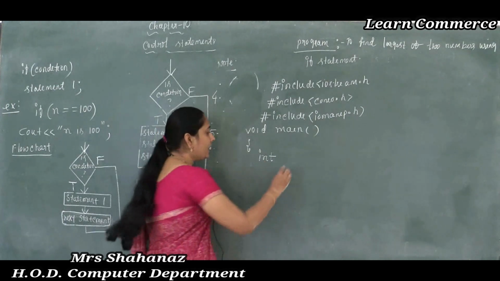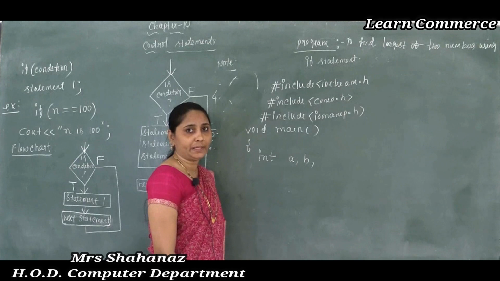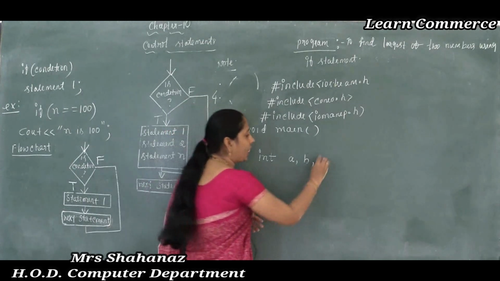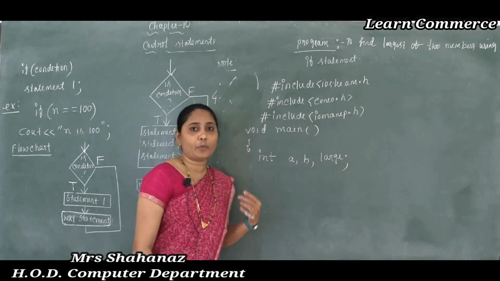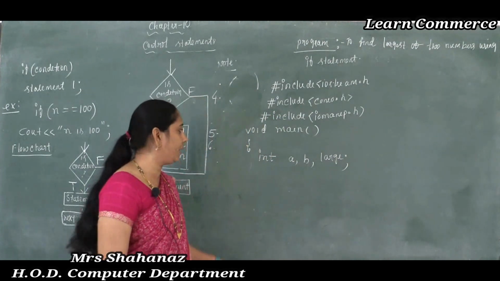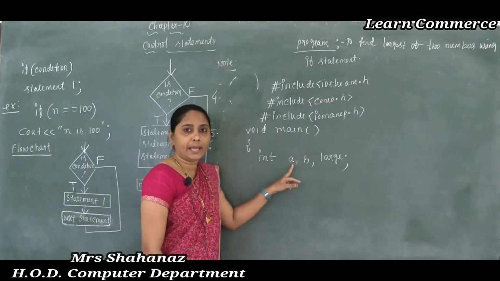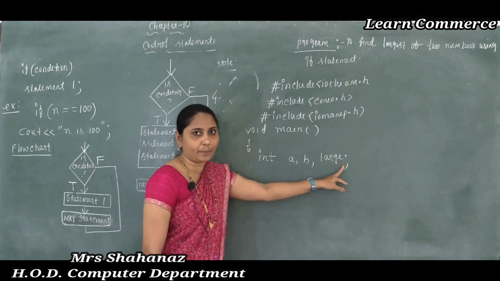And the numbers A, B, all separated by commas here, and I also want to use large. That means here I am going to find out whichever is the largest or greatest number. So int A, comma B, comma large, we need these three variables.